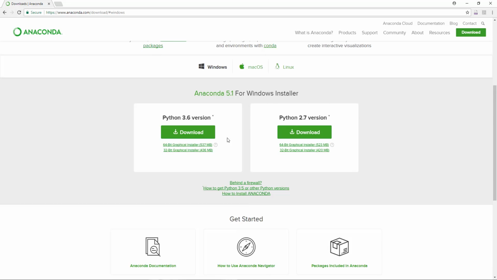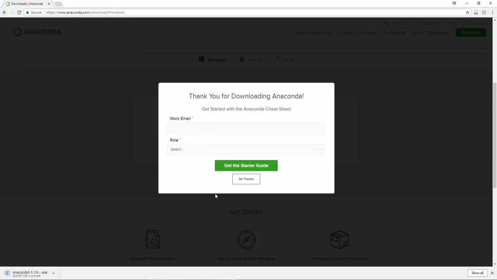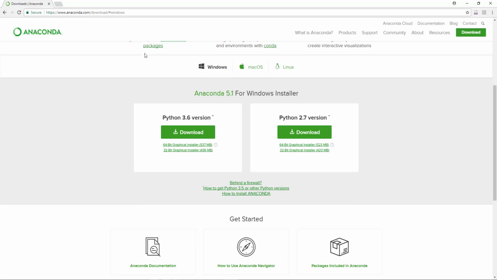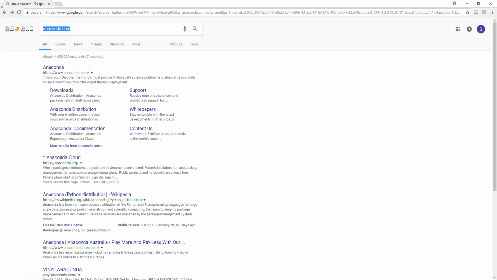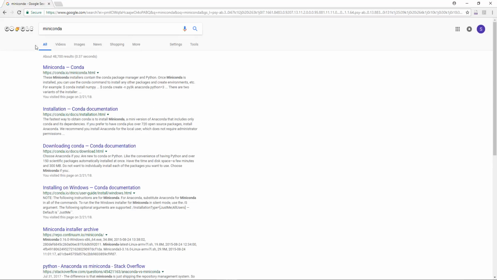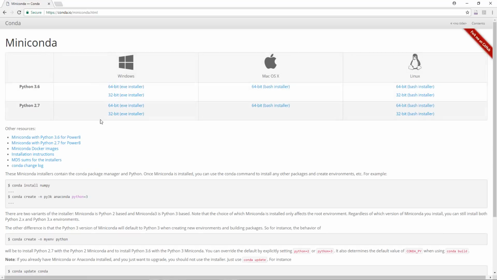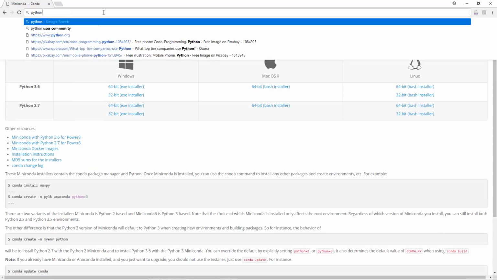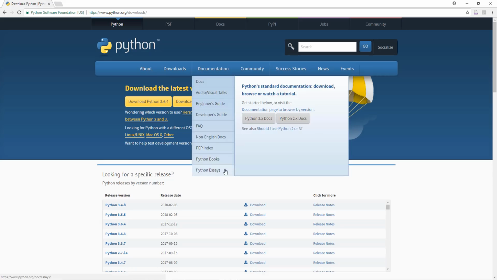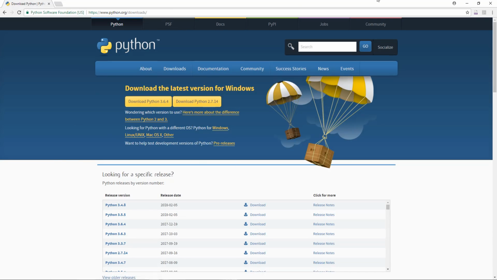Now it depends on what version of Windows you're using. If you're using 32-bit, go ahead and install the 32-bit, but I am using the 64-bit and I have already installed it, so you can go ahead. It is pretty simple. Anaconda on its own is pretty large, so you also have the choice to install Miniconda. You just need to go on Google and type Miniconda, and you can see there is Python 3.6 also for Miniconda. You can install that one too. The other way is to go on the Python website also. On the Python website you will have all the documentation that you need to use Python, so you can check that out.